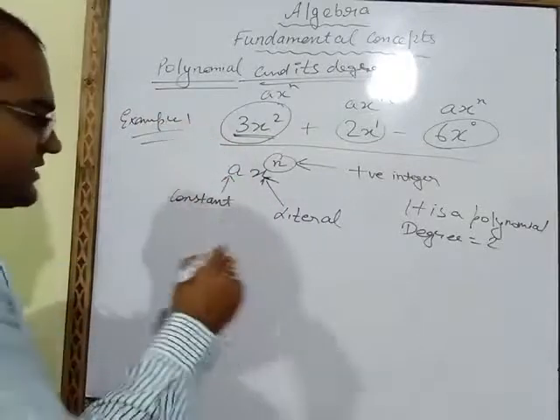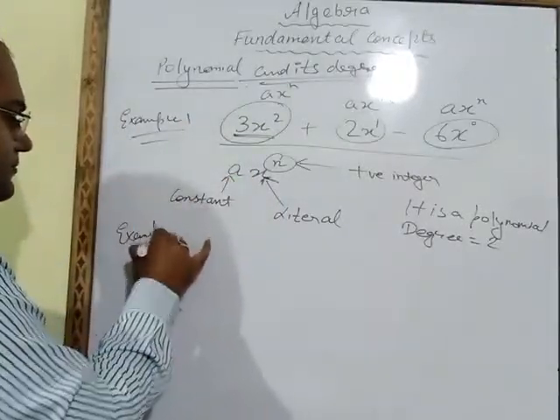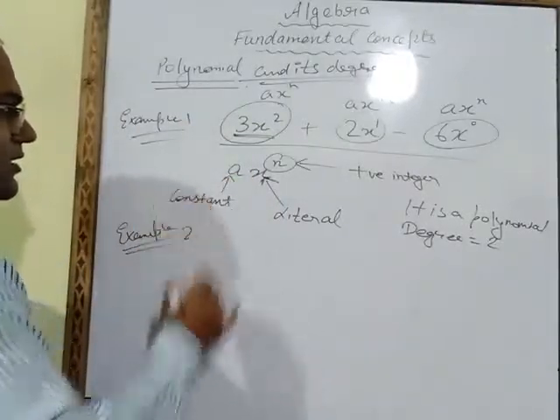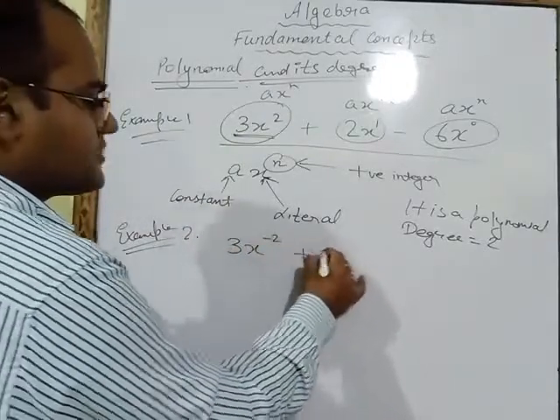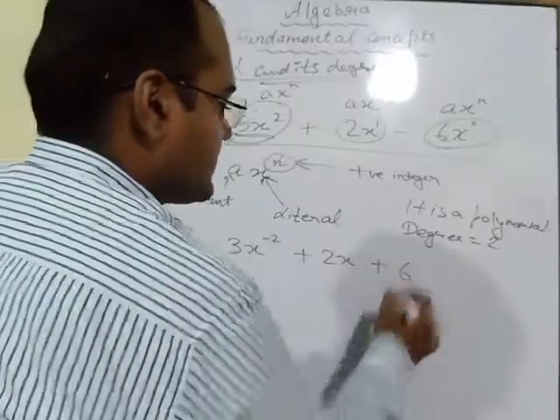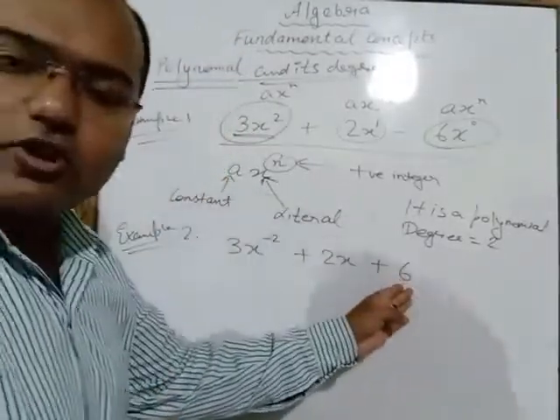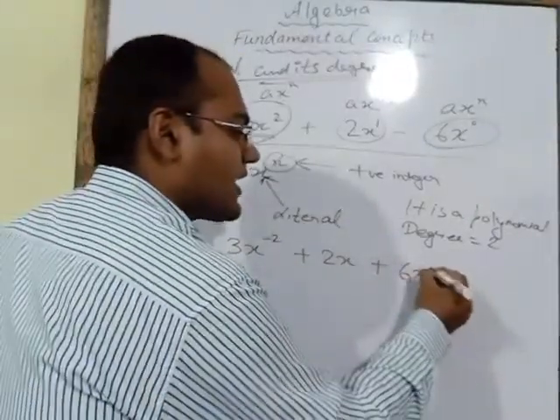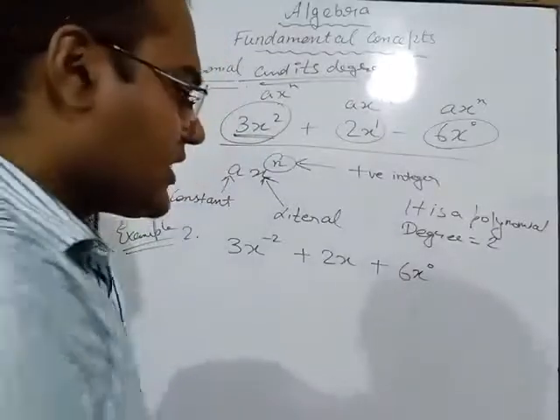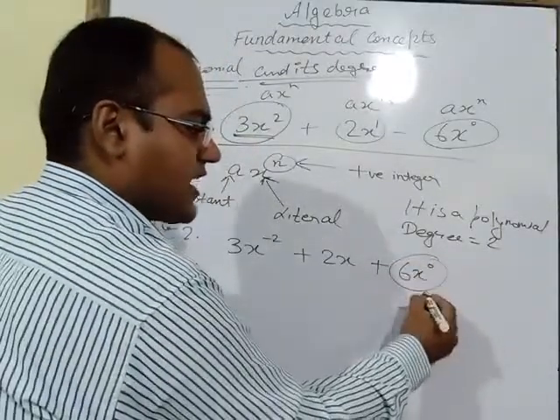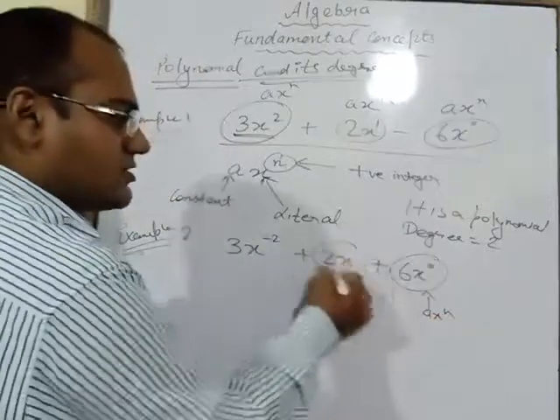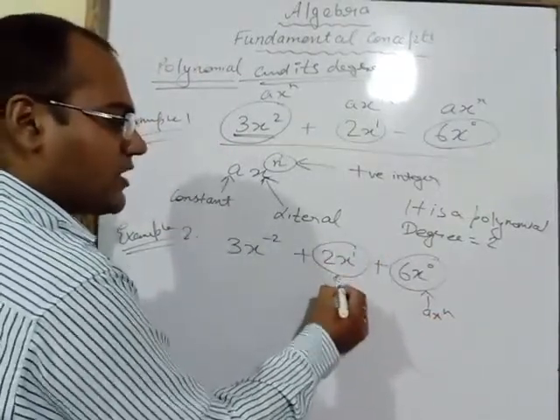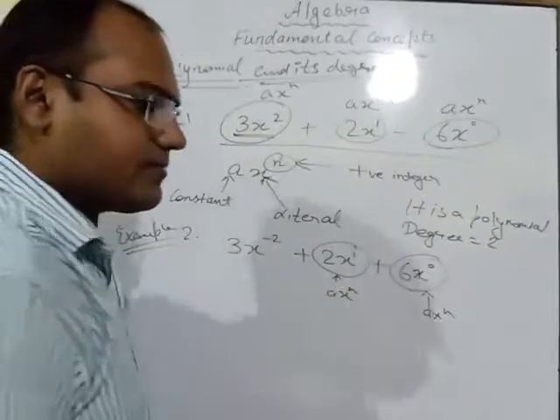Now take one more example. 3x power minus 2 plus 2x plus 6. Here alphabet x is not there, so we will take x power 0. This term is expressed as ax power n. This is also expressed in the form of ax power n.